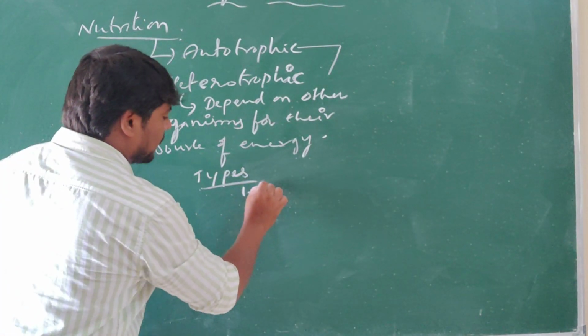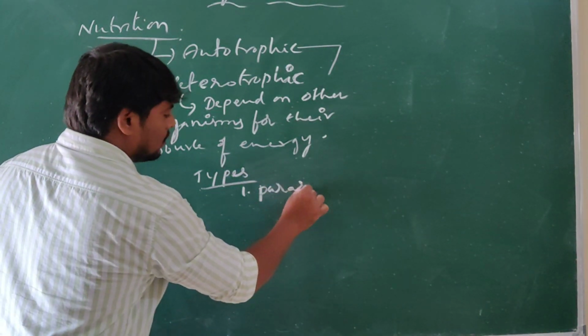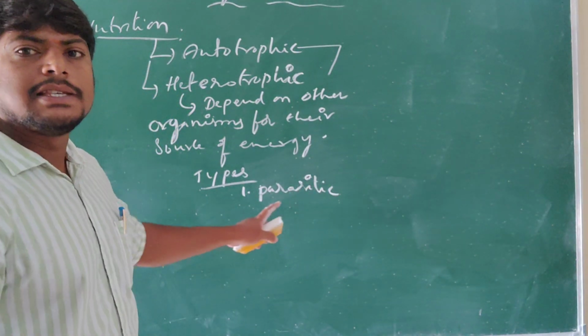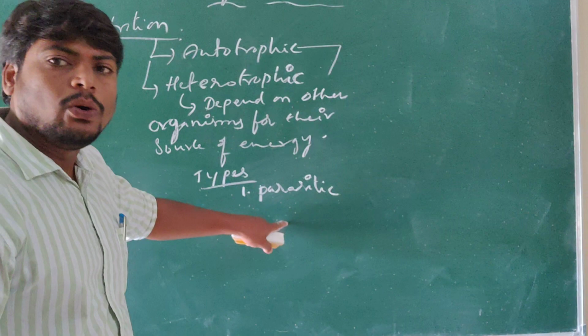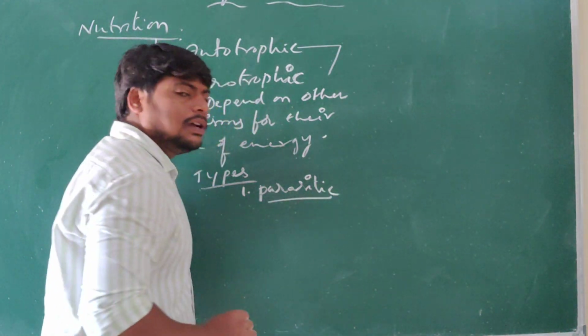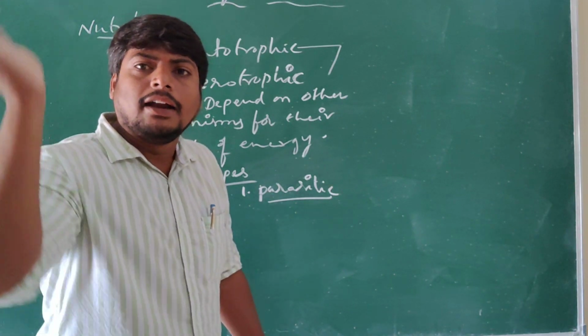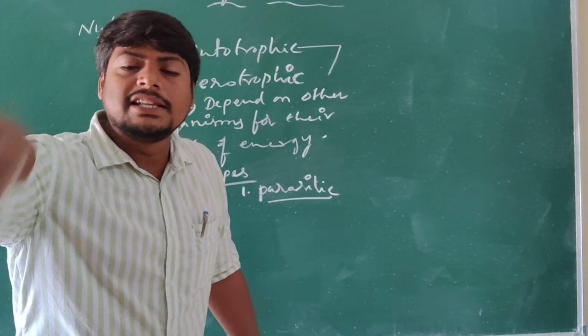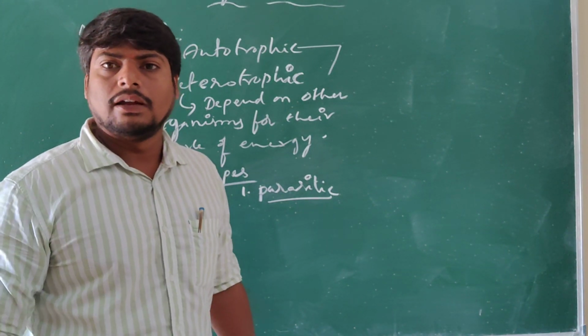The type is the parasitic mode of nutrition. This is one type of heterotrophic mode of nutrition where the organisms are dependent on other organisms by living on them or inside of their body. Understand?